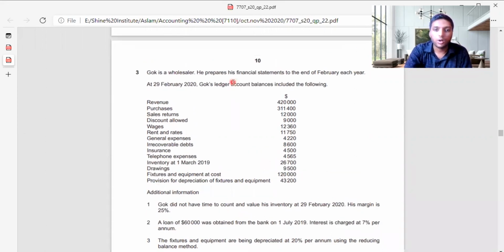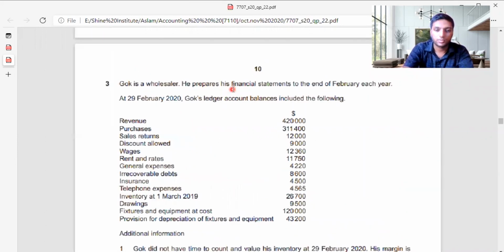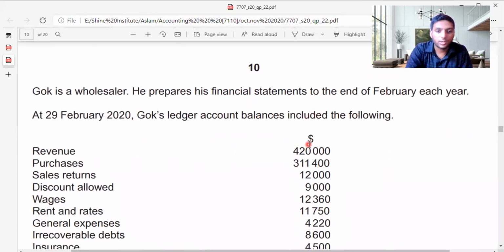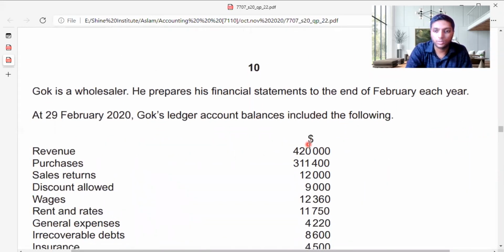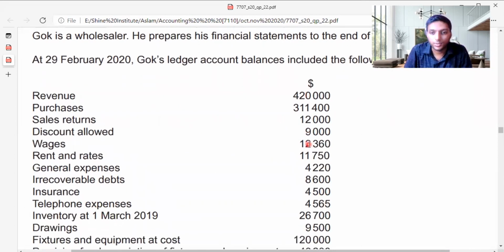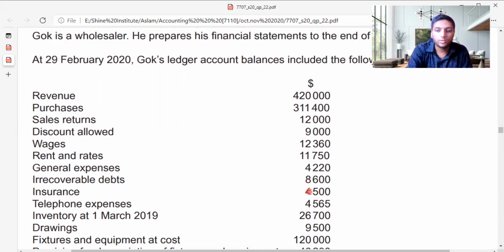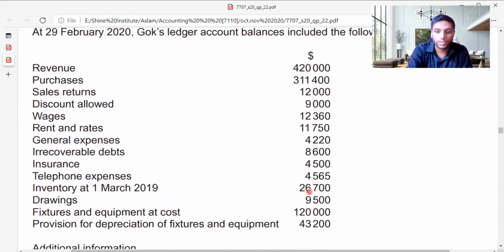Okay, Gok is a wholesaler. I'll zoom a bit for my and your convenience. He prepares his financial statements to the year end of February each year. At 29th February 2020, Gok's ledger account balances included the following: revenue 420,000, purchases 311,400, sales returns 12,000, discount allowed 9,000, wages 12,360, rent and rates 11,750, general expenses 4,220, irrecoverable debts, also known as bad debts, 8,600, insurance 4,500, telephone expenses 4,565.